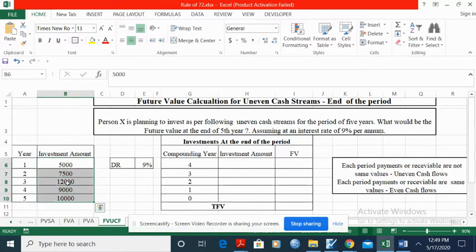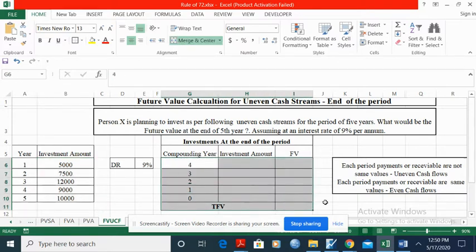So every year, each period, the amount of money being invested is different, or it varies from year to year. Such cash streams are known as uneven cash streams. In that case, how to calculate? The formula and the methodology in Excel is different. So come back to here.